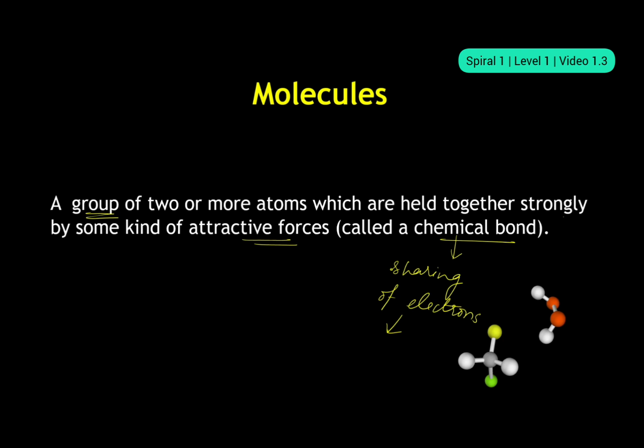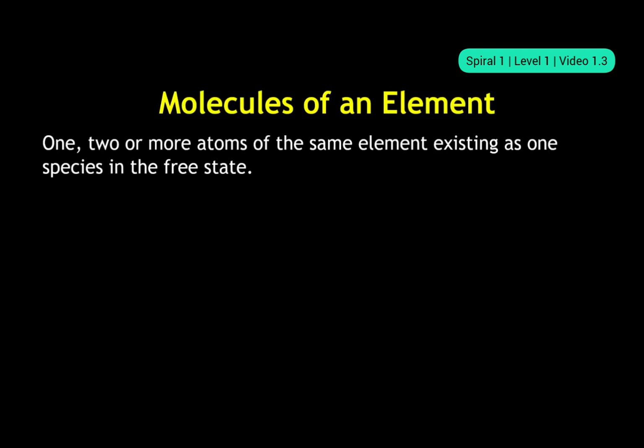Now let us go to our virtual lab and get a visual picture of how molecules are, what are different types of molecules that we can have. All right, so we are going to first look at molecules of an element. Then we will discuss molecules of a compound. So what are molecules of an element? Molecules of an element are one, two or more atoms of the same element existing as one species in the free state.